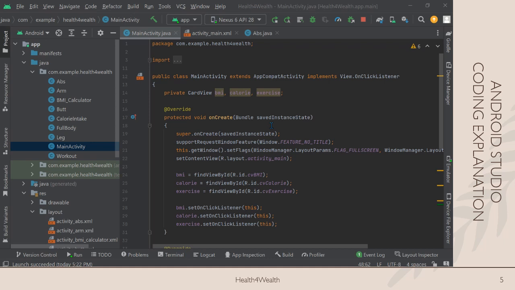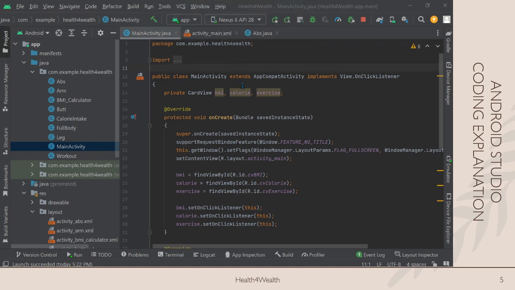So all of the 9 pages actually means that we have a total of 9 activities inside Android Studio, which means that each of the 9 activities consists of different Java files, which have different Java classes for each of the activities.